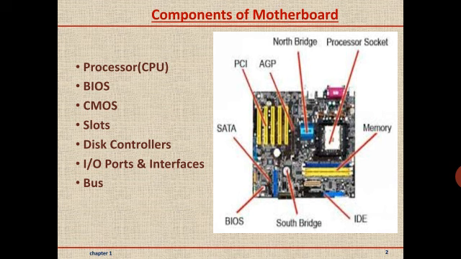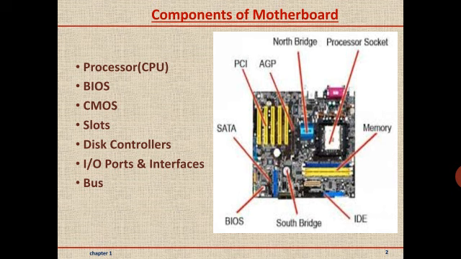In the previous class, we began with the introduction to motherboard. Let us recall what is motherboard. Motherboard, also known as system board, is the main circuit board inside the computer.